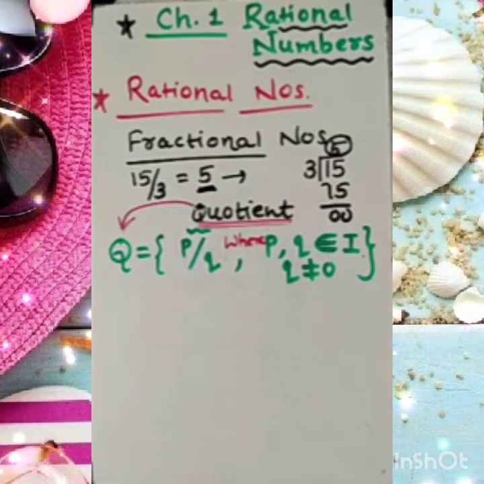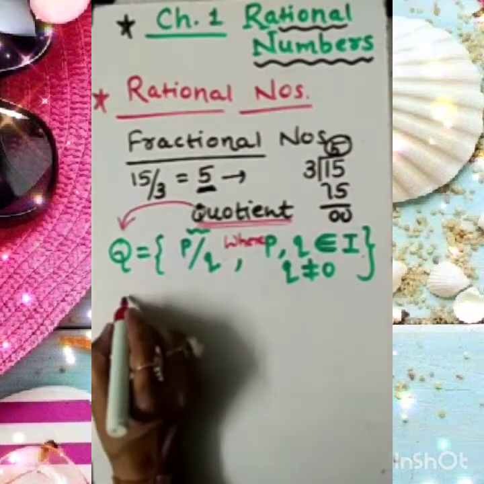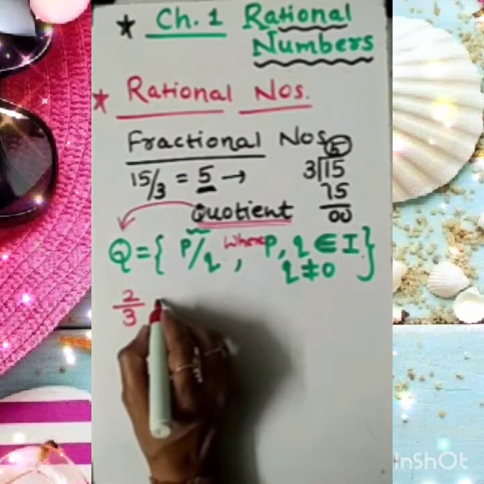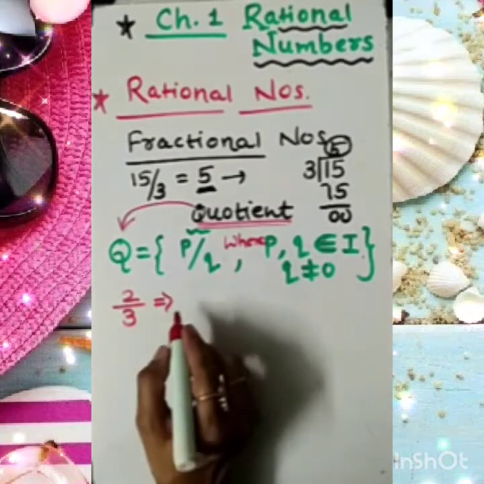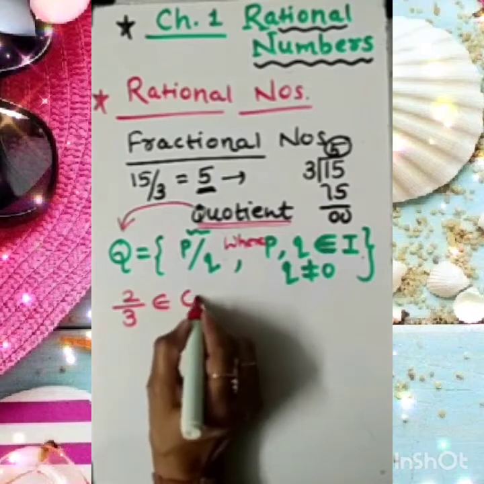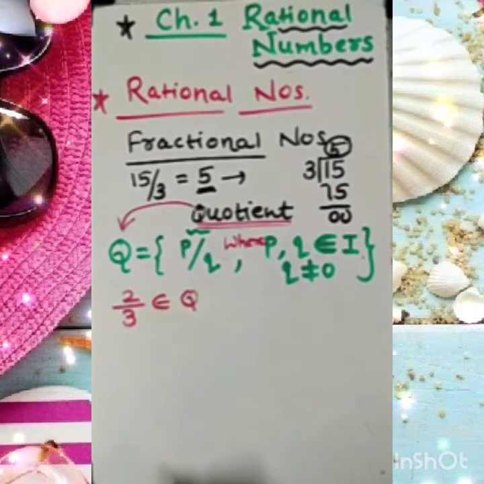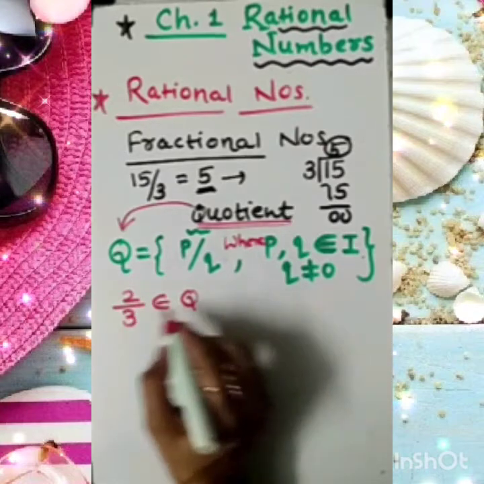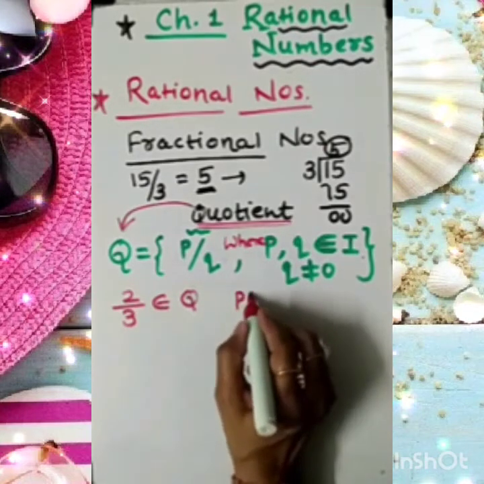Let's take some examples. Suppose I am writing one number, 2/3. Then of course you will say yes, it belongs to Q. This is a part of the rational numbers. What is the reason behind that? 2/3 is in p/q form.